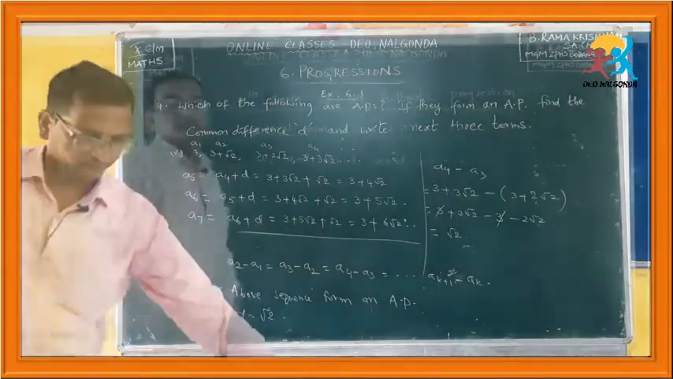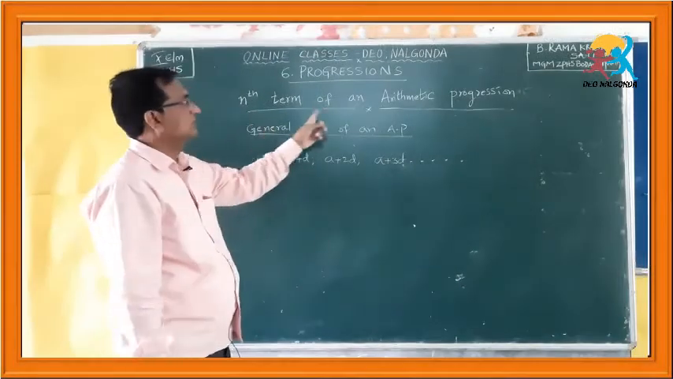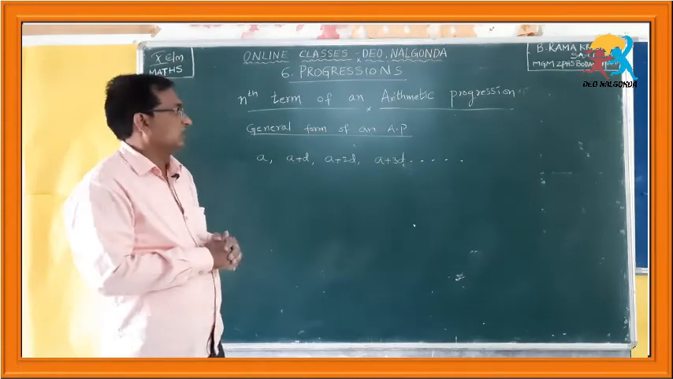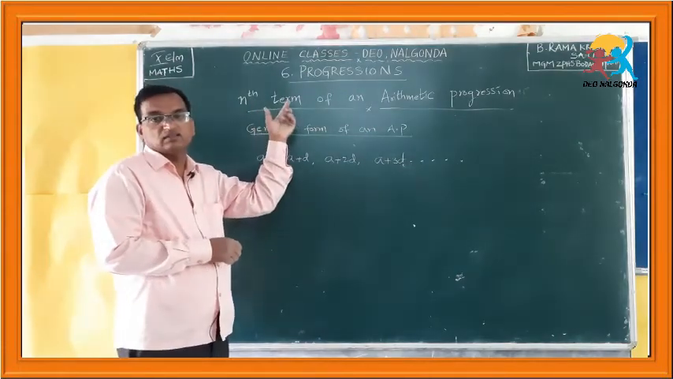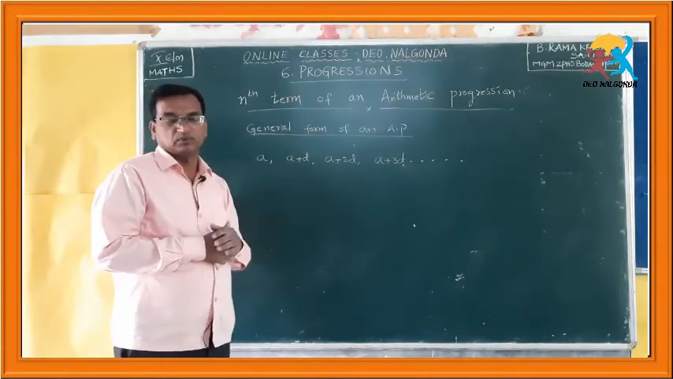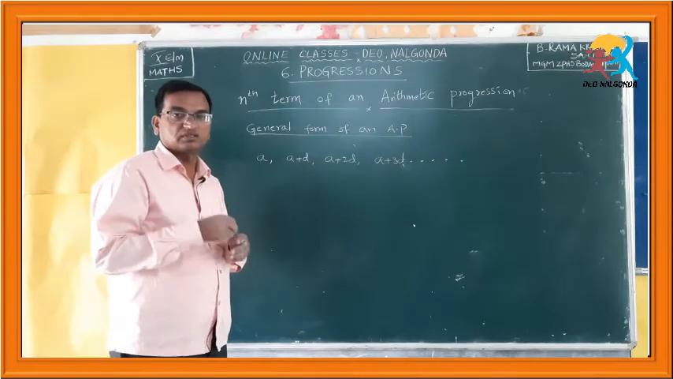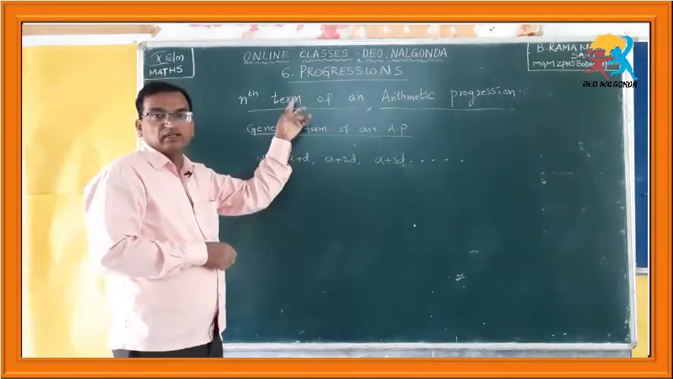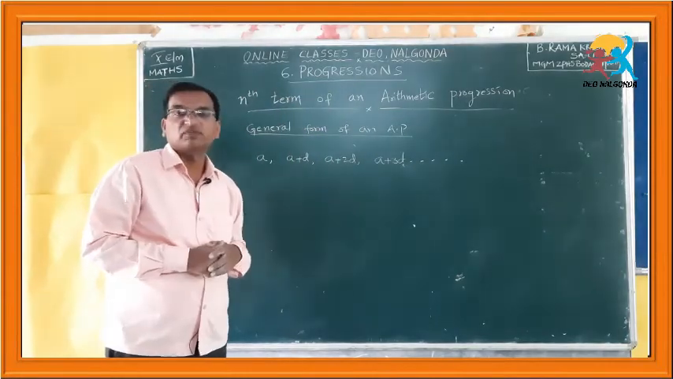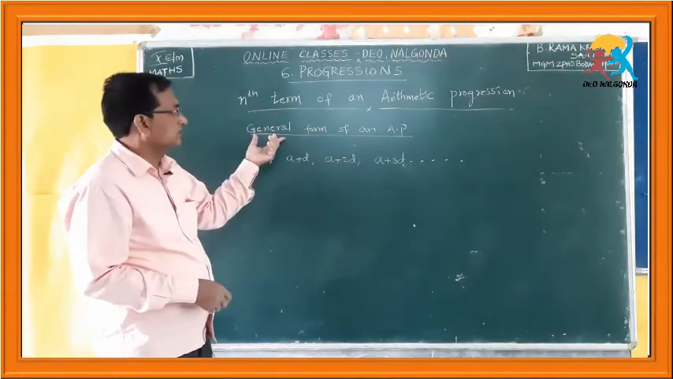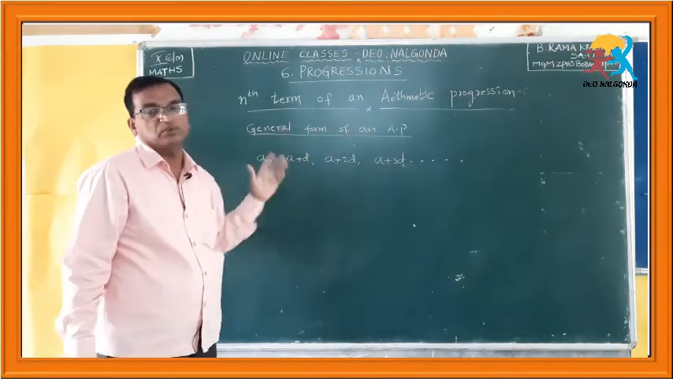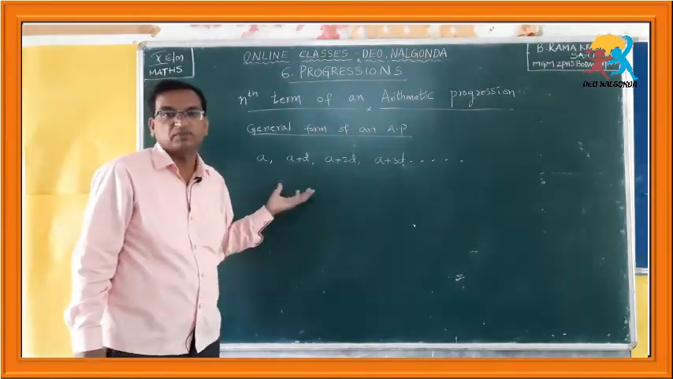Okay. Right. Coming to the next topic, that is the nth term of an arithmetic progression. If you understand this concept, you will be able to do all the problems in the second exercise given in the textbook. Before going to the nth term, let us understand the general form of an arithmetic progression. What is the general form of an AP?